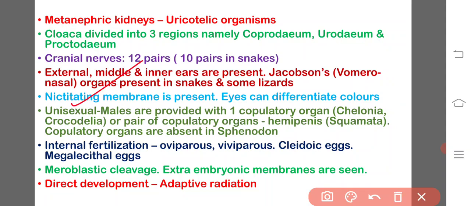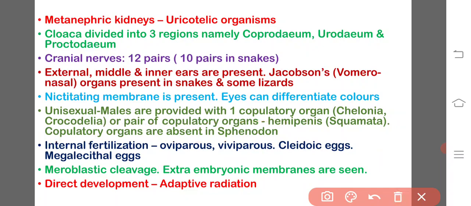Males are provided with one copulatory organ in cases like Chelonia and Crocodilia. In some of them, there is one pair of copulatory organs in the form of hemipenes, in Squamata. And the most important thing is copulatory organs are absent in Sphenodon. Previously, we discussed one thing about Sphenodon, that is the amphicoelous vertebrae. Another thing is copulatory organs are absent in Sphenodon. This is also a very important bit.